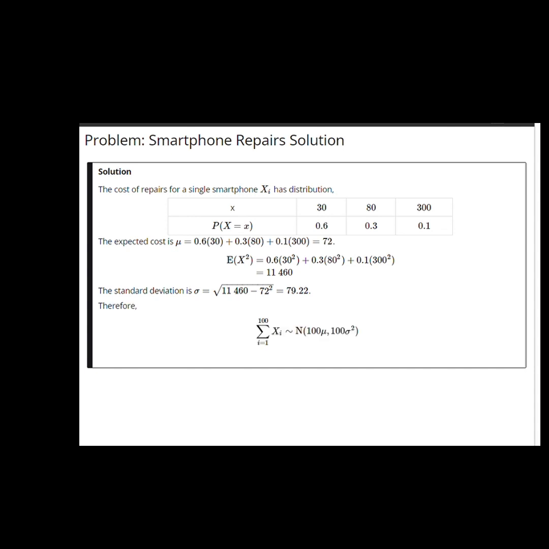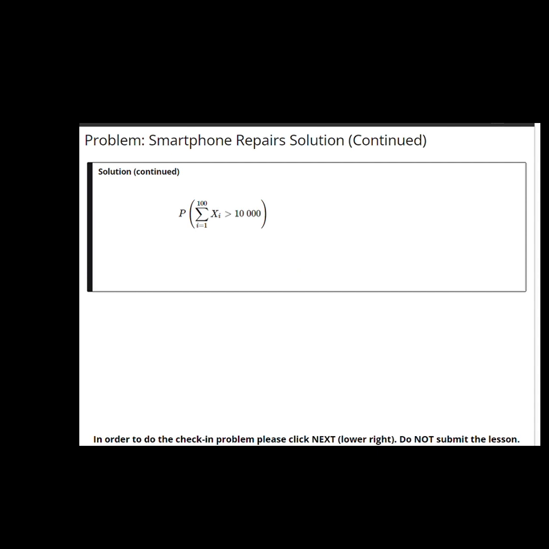So by the central limit theorem, when I add up 100 independent versions of x sub i, I get approximately a normal distribution with mean 100 times mu and variance 100 times sigma squared. 100 times mu is 7,200, and 100 times sigma squared is 627,600.